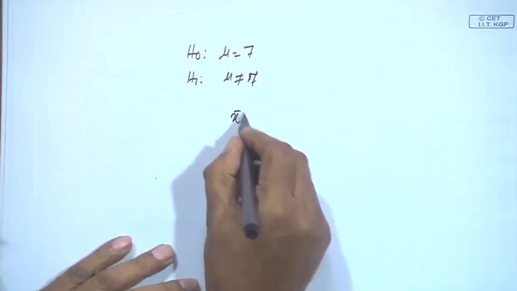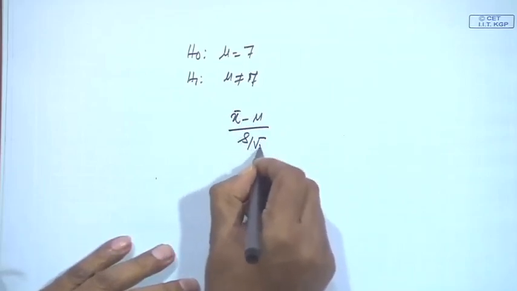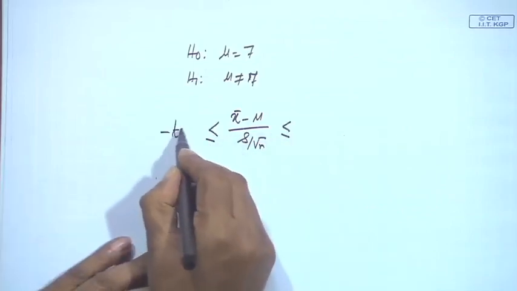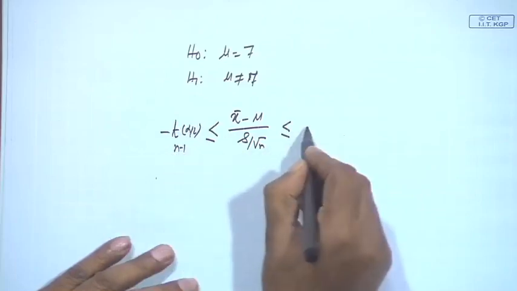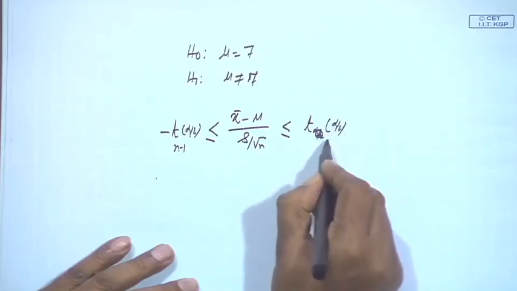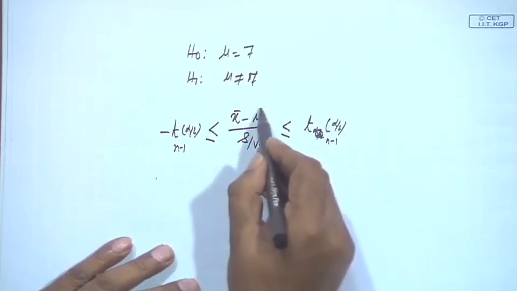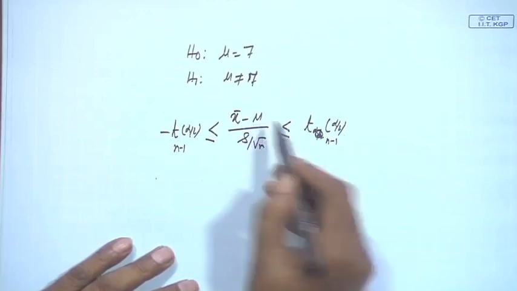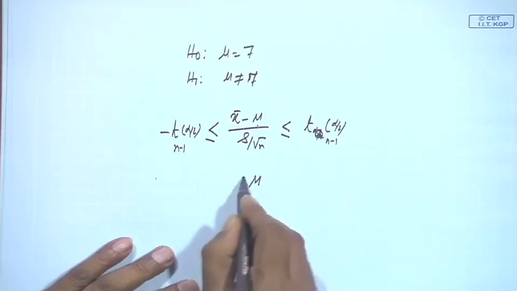There, in the same way, you first found out the statistic, x bar minus mu by s by root n, and then you created the range from minus T alpha by 2, n minus 1 to T alpha by 2, n minus 1. As mu was not known to you, as you saw last class, you created a range for mu.